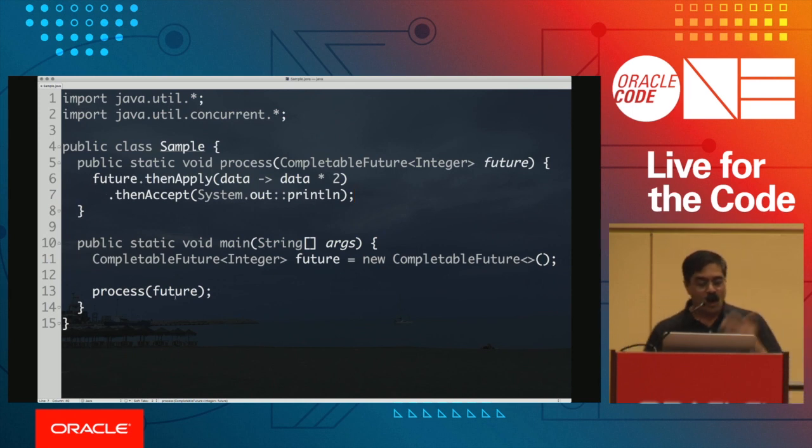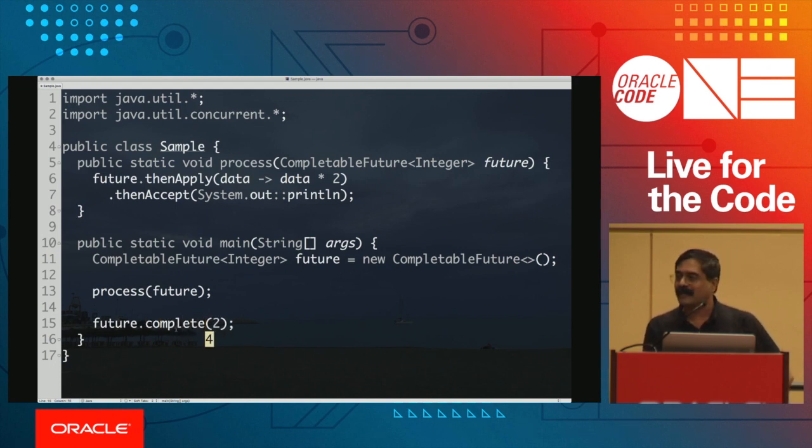That's all we did. Once you form the pipeline, you can take the future, and you can say complete, and you can pass the data that you want to pass to it, and based on what you really want to do, you can pass it to this. So I said complete, isn't it? So you can ask it to complete it. So notice how this is going to work.